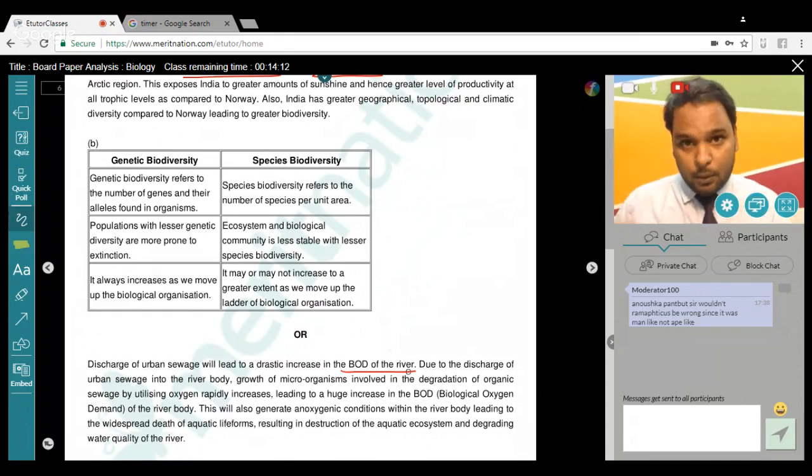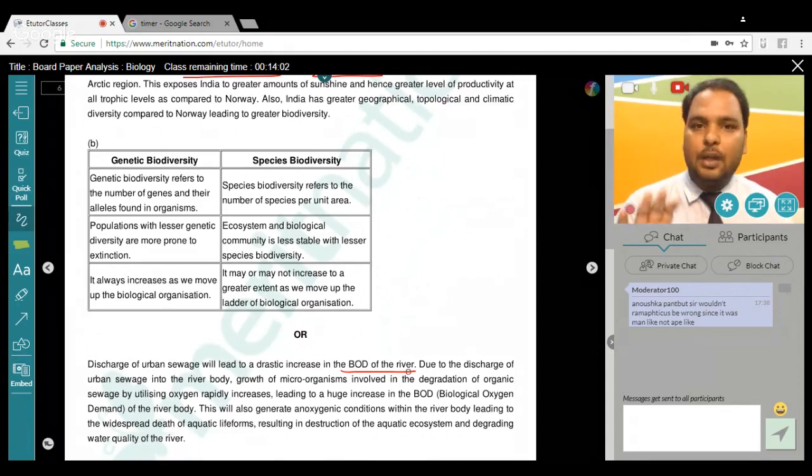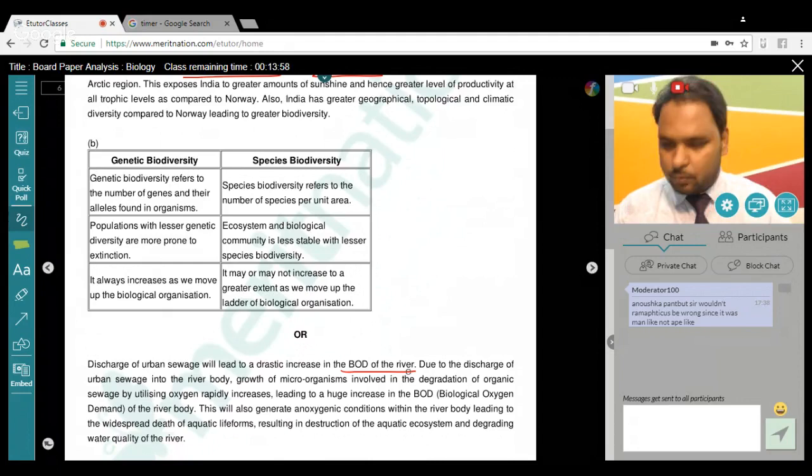When you write BOD, it gets into his or her eyes, and they understand that you have written the right answer. If you have written how BOD increases and how it affects the water bodies around, you will get the marks.